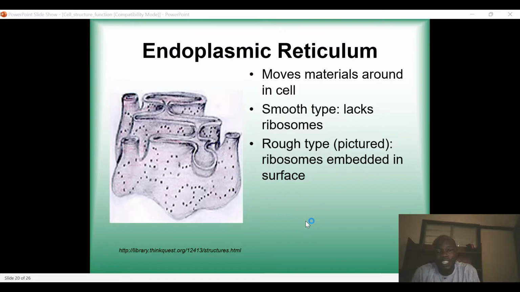That modification is generally taking place in the smooth endoplasmic reticulum. And then after the modification, it needs to be packaged. So the packaging is taking place in the Golgi body.